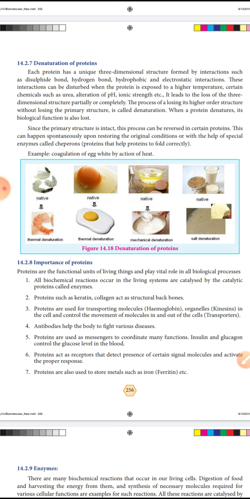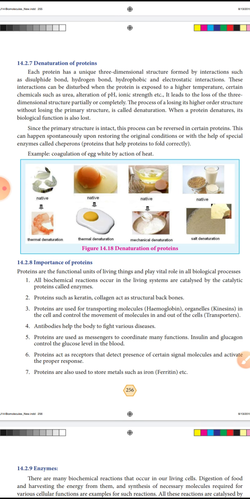Next, let us learn denaturation of proteins. Each protein has a unique three-dimensional structure formed by interactions such as disulfide bond, hydrogen bond, hydrophobic bond and electrostatic interaction.